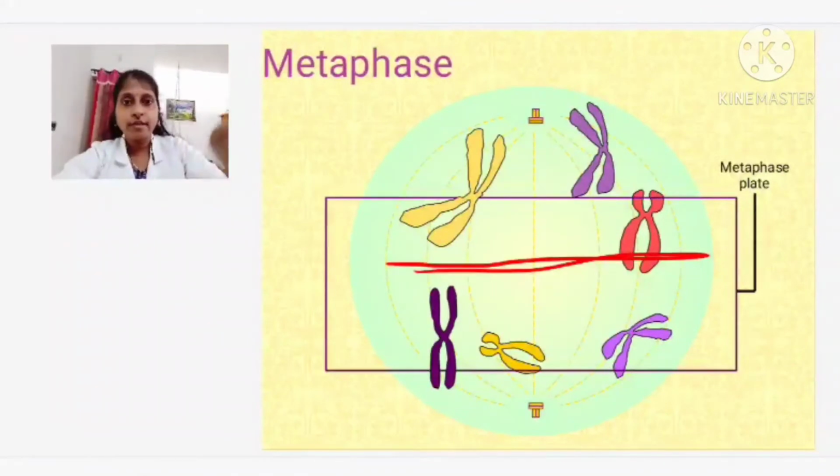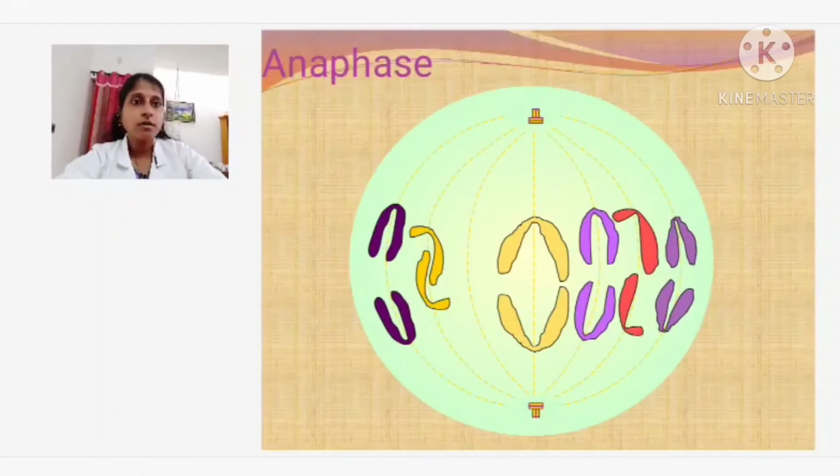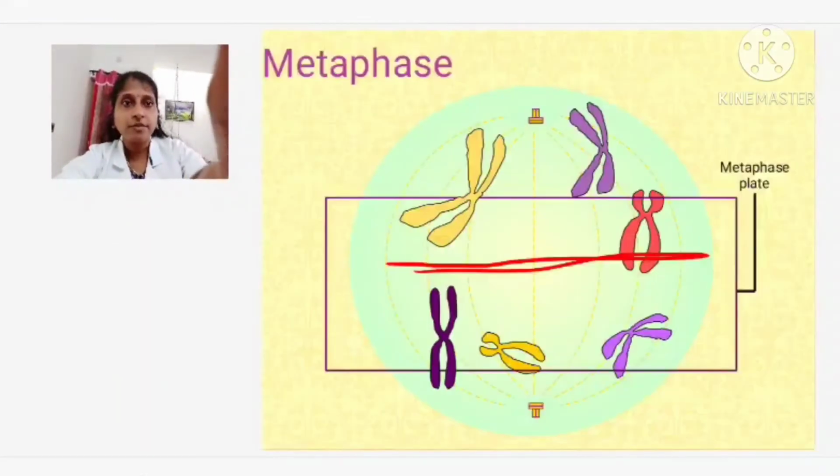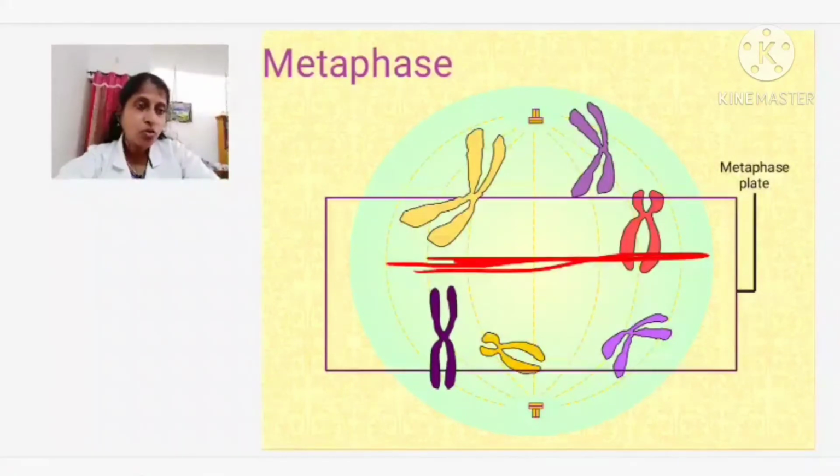You can find here how the chromosome has come. I will just show the diagram here. In the metaphase, the chromosome has come towards the equatorial plane. Equatorial means towards the center.